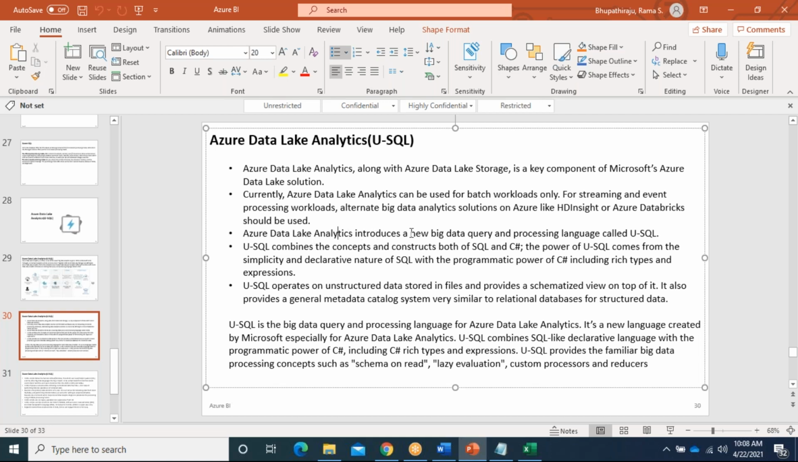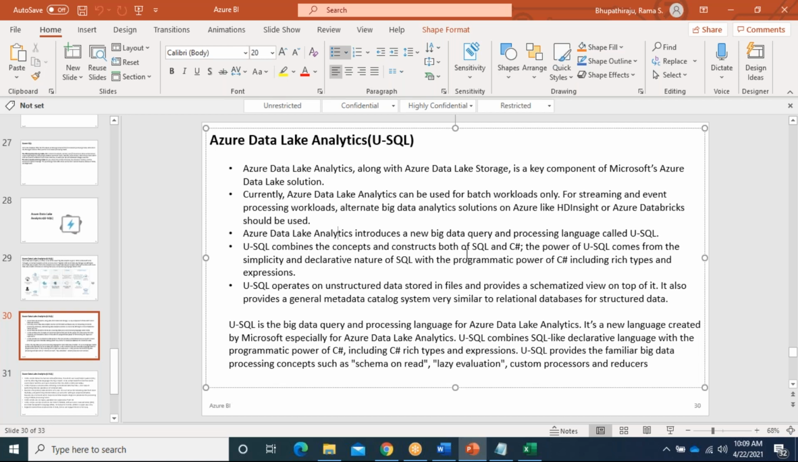Azure Data Lake Analytics introduced a new big data query and processing language called U-SQL. U-SQL combines the concepts and constructs of both SQL and C#. This is a new scripting language using both. In T-SQL, you can't use C#, but here we have the capability. Even if you have some libraries in C#, we can reuse them.